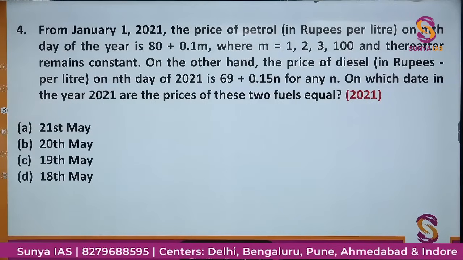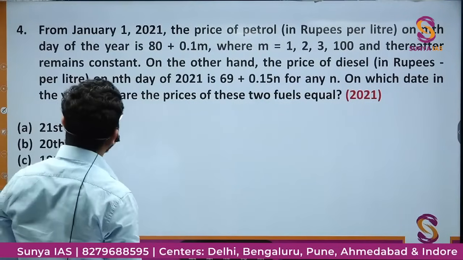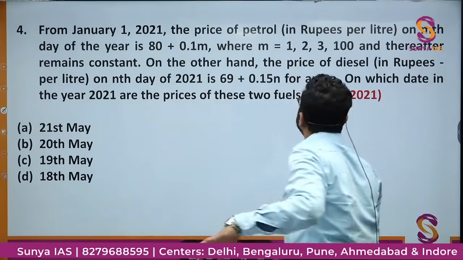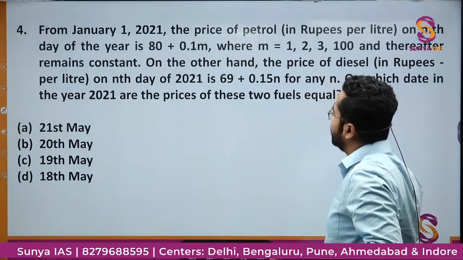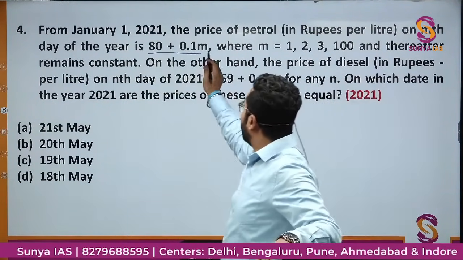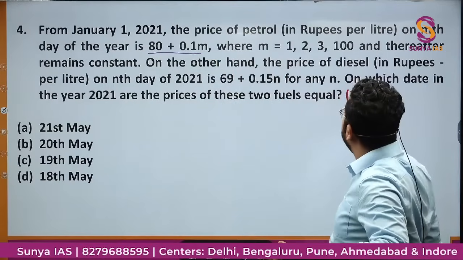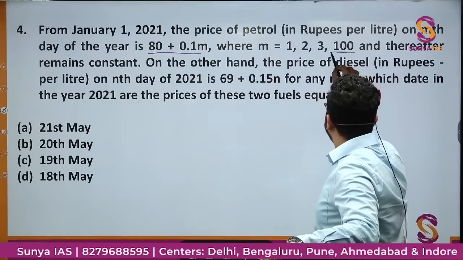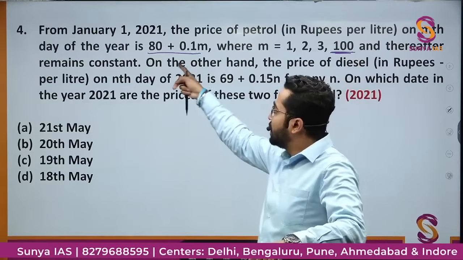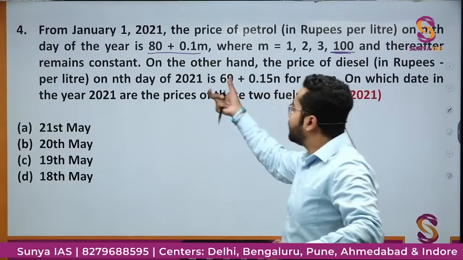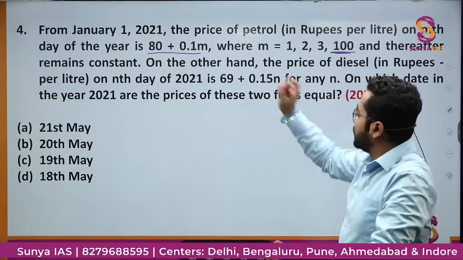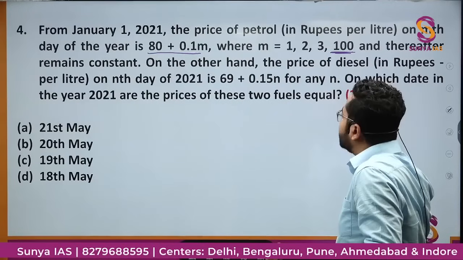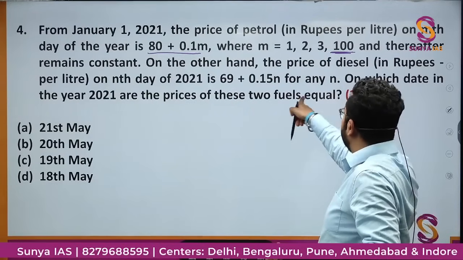So the next question is, this question was asked in the year 2021. From January 1, 2021, the price of petrol in rupees per liter on the mth day of the year is 80 plus 0.1 m, where m is equal to 1 to 100 and thereafter remains constant. That is, till 100 days, this price is fluctuating, 80 plus 0.1 m. But after the 100th day, this becomes constant. ठीक है? On the other hand, the price of diesel on the nth day is like this, 69 plus 0.15 n.